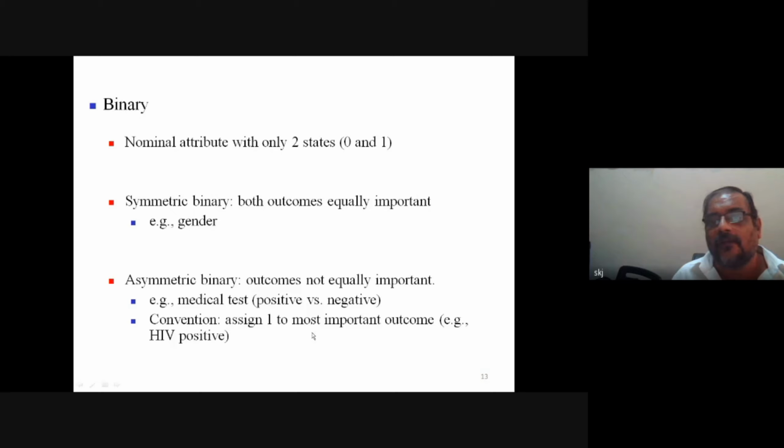So 1 is the most important outcome. For example, HIV positive and HIV negative: positive means having the disease. It has a lot of meaning. This is the convention. Such a variable we call asymmetric. So in binary we have symmetric and asymmetric.